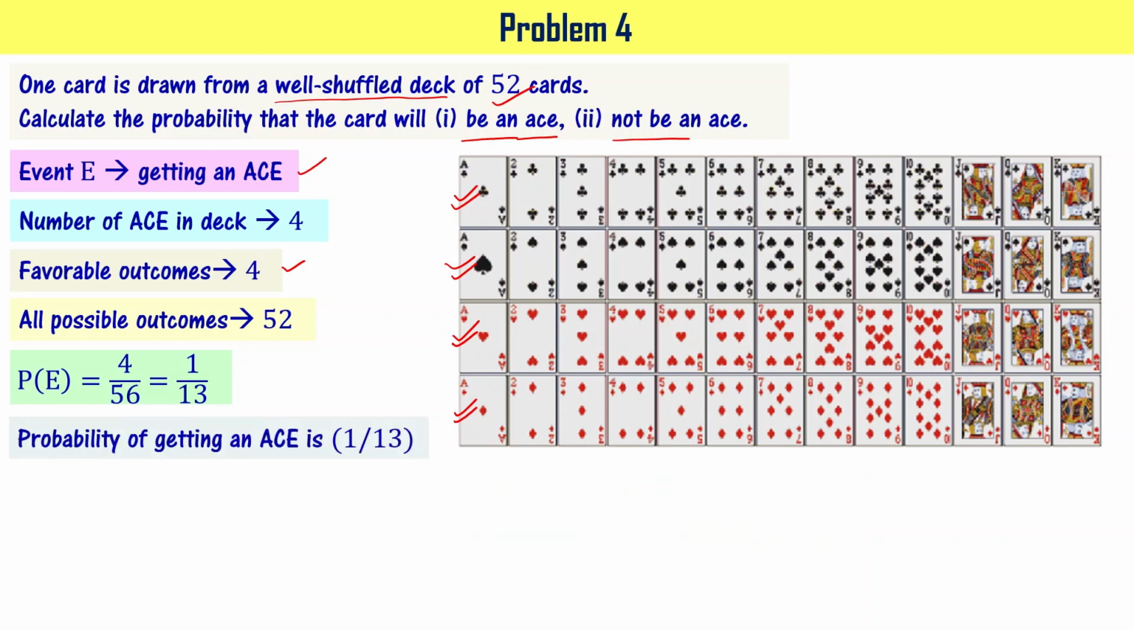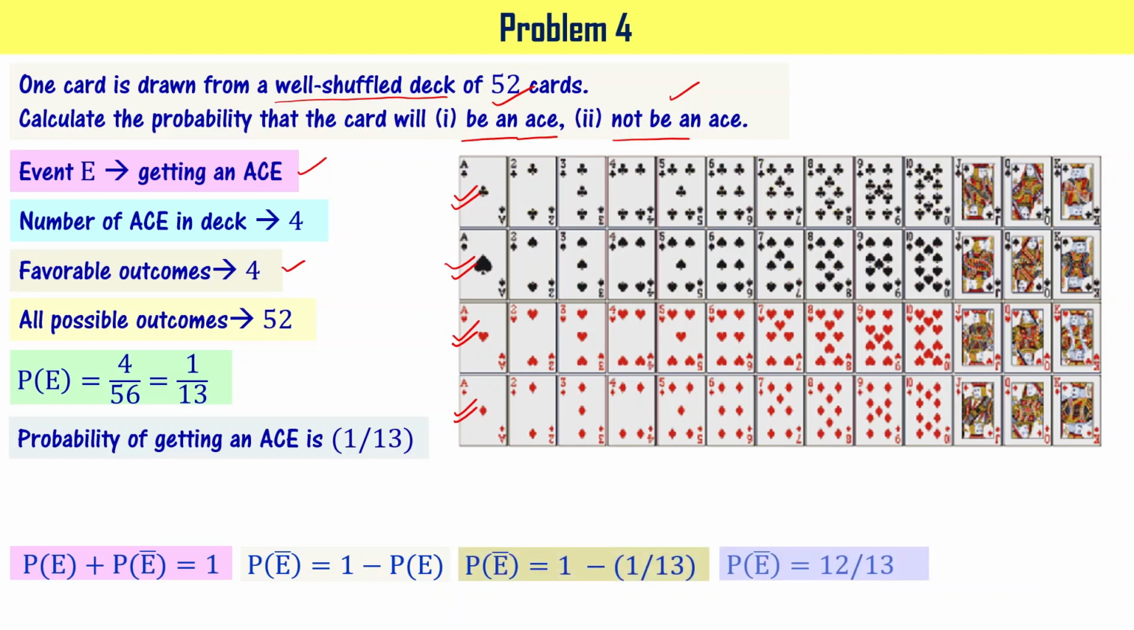Now, if you go and see the second part of the problem, not an ace. It means P of not E is what we want to find. Since P of E is the probability of getting an ace, P of not E is going to be the probability of not getting an ace. So we know P of E plus P of not E equals 1. When you rearrange it, you can write P of not E equals 1 minus P of E. Let's substitute 1 by 13 for P of E and simplify, such that P of not E is going to be 12 by 13. It means the probability of not getting an ace is 12 by 13.